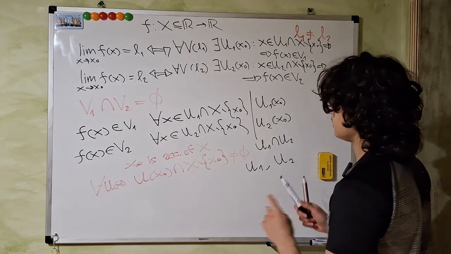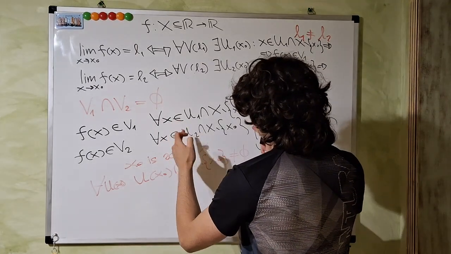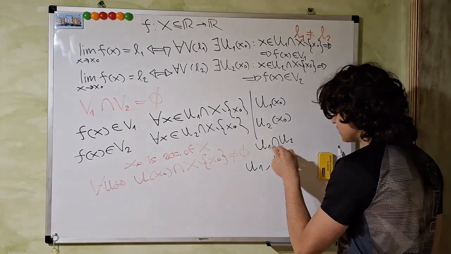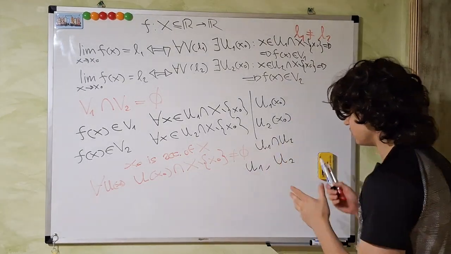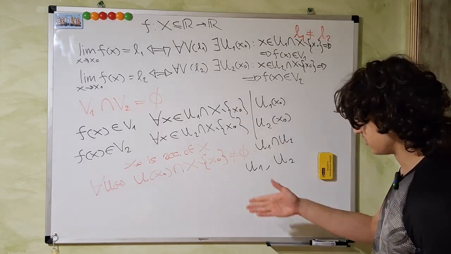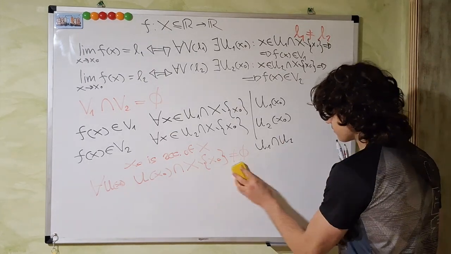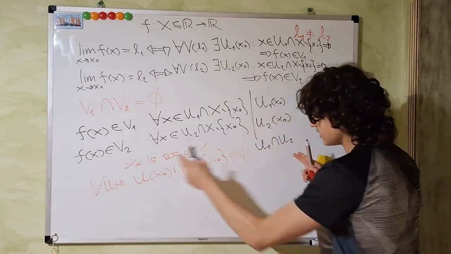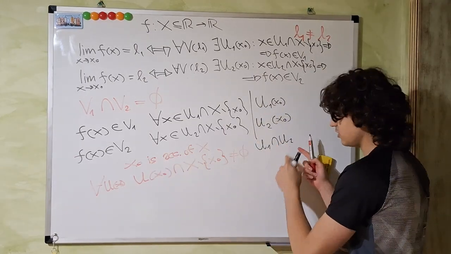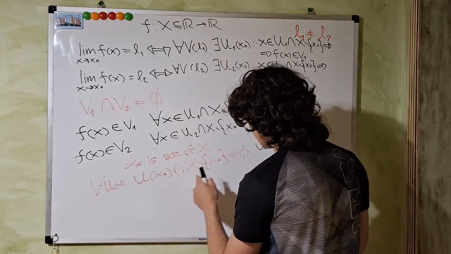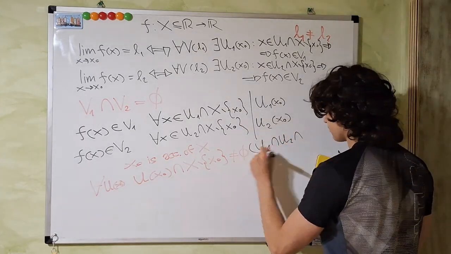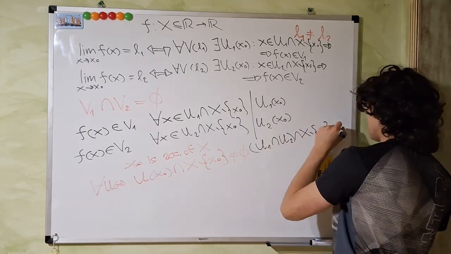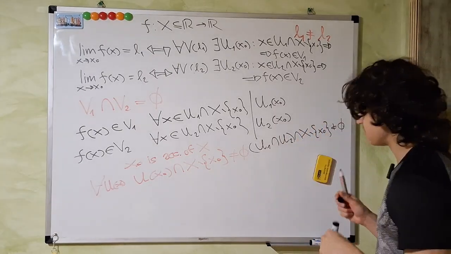This means that this set and this set are not empty, and since also U1 intersection U2 is a neighborhood of x naught, we also have that x naught is an accumulation point, so U1 intersection U2 intersection X minus x naught is not equal to the empty set.